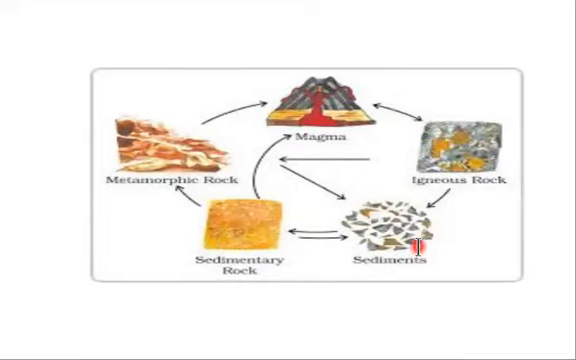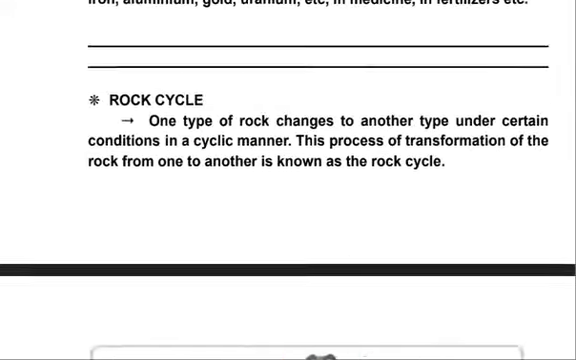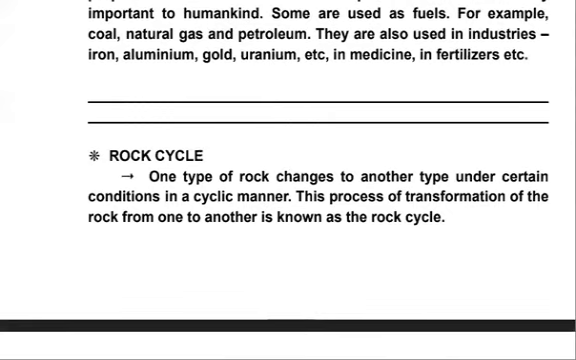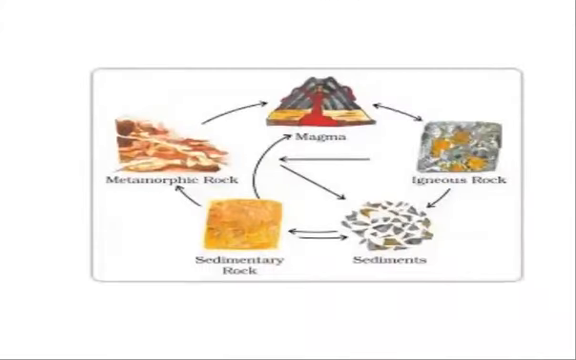Sedimentary rocks also turn into sediments because they also crash with each other. Also metamorphic rocks turn into sediments. So you can see that this is a cyclic process. This cyclic process of one rock turning into another is called the rock cycle. So this is it. It's a really simple chapter.